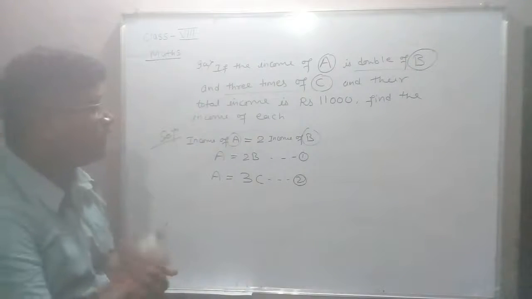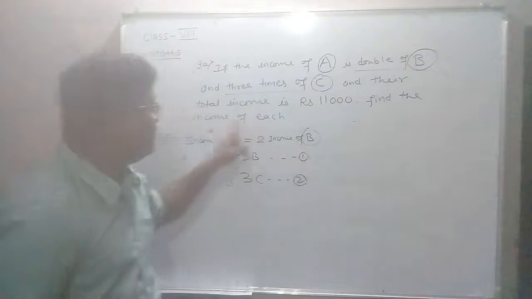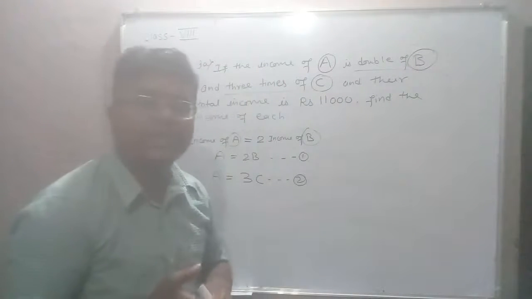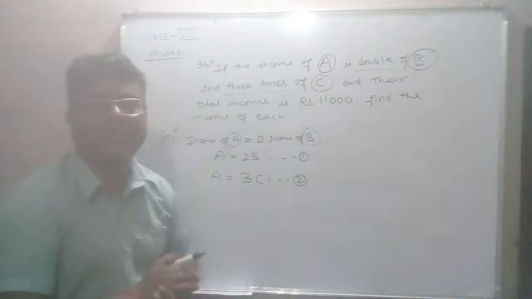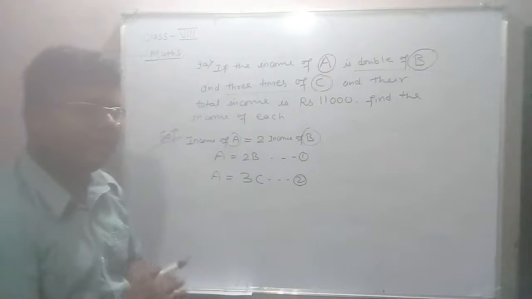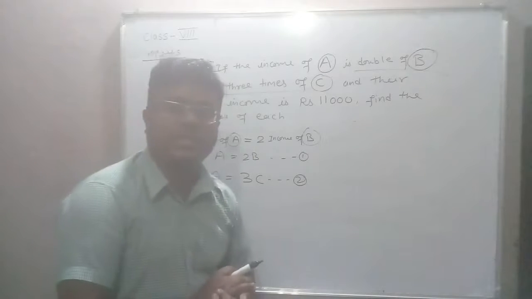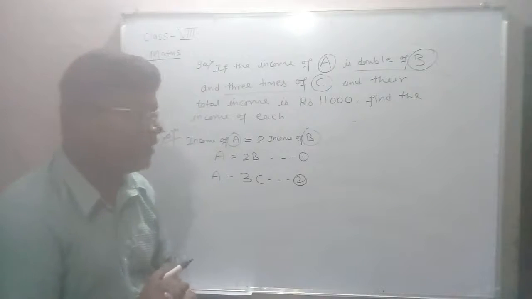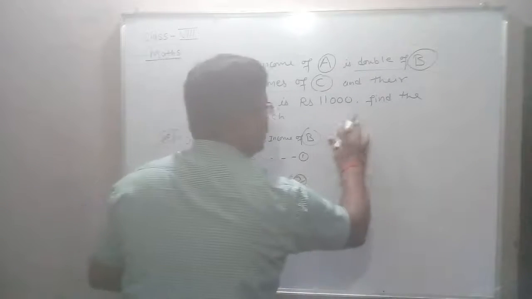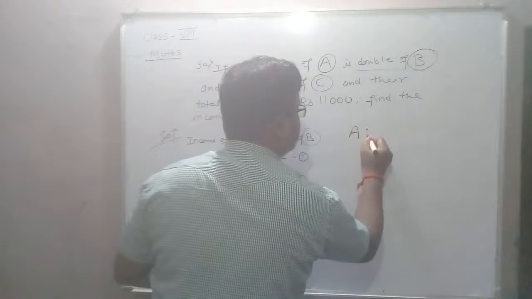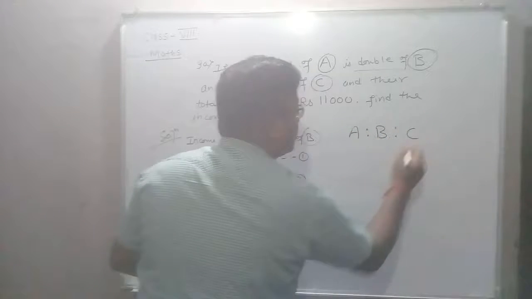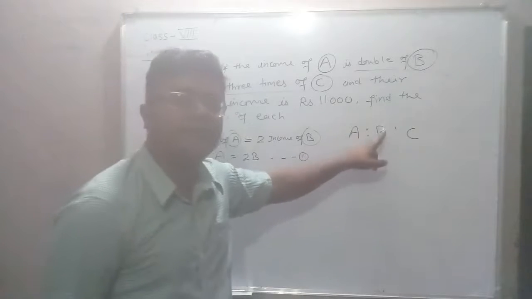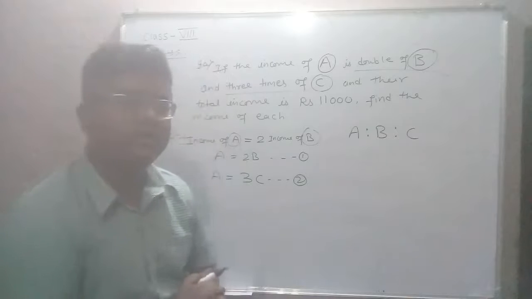And their total income is rupees 11,000, means income of A plus income of B plus income of C is 11,000 rupees. We are doing the ratio chapter, so we will try to solve this question by using the ratio. Our target is to find the ratio of A is to B is to C, means the income of A is to income of B is to income of C. So how can we find that ratio?